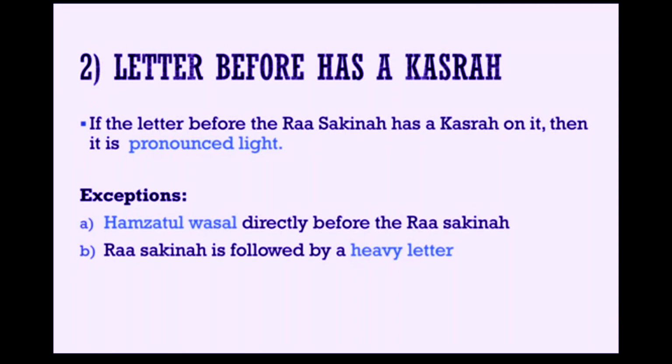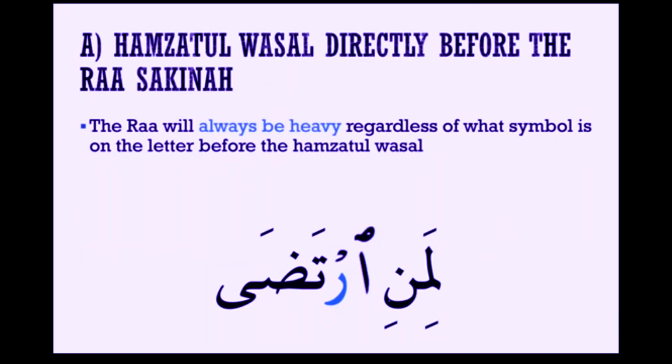Now in the rules of ra, there are a few exceptions. One is hamzatul wasl. Hamzatul wasl is a sign of a sad on top of alif. Whenever you see that directly before the ra sakina, there is an exception. And if ra sakina is followed by a heavy letter, then that's an exception. I'll go over it next. The ra will always be heavy regardless of what haraka is on the letter before the hamzatul wasl.